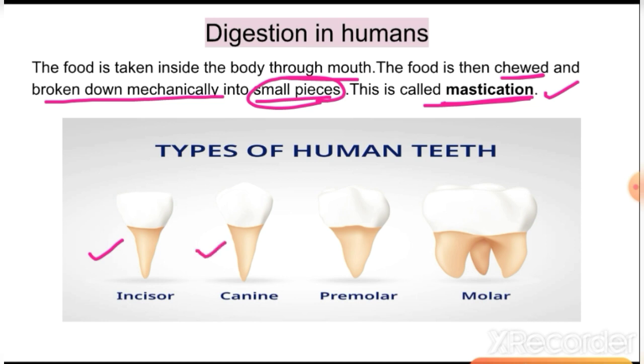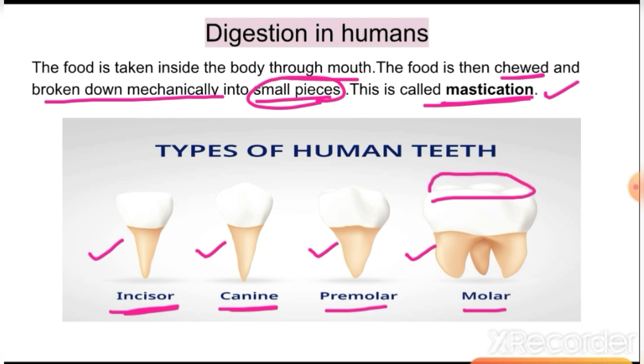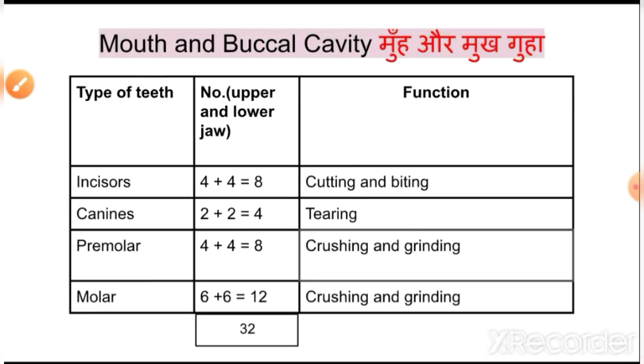So we have 4 sets of teeth: incisors, canines, premolars and molars. We know that incisors are the front teeth by which we do cutting and biting. Then canines are the next ones to the incisors. They basically help in the tearing of food. Then premolars and molars are at the backside, which are broader in shape. They are not very sharp, they are broader like this, and they help in grinding and crushing.